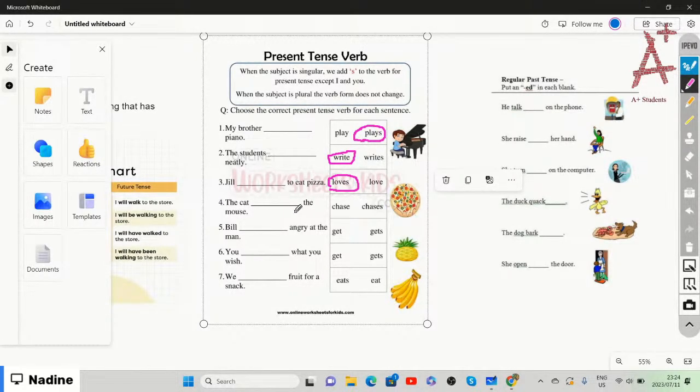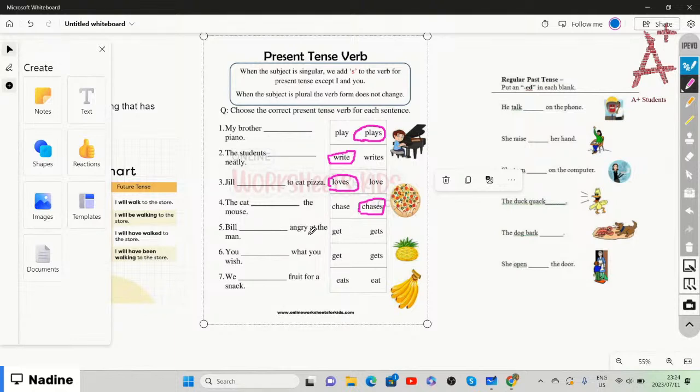The cat chase the mouse or the cat chases the mouse? So we're going to say the cat chases the mouse. The subject is singular, we add an s.